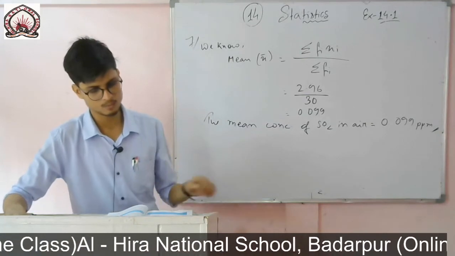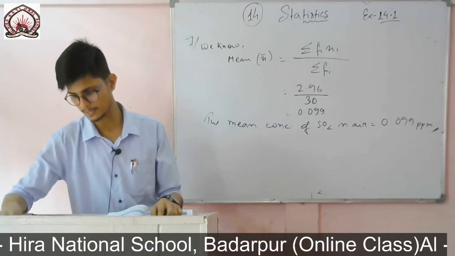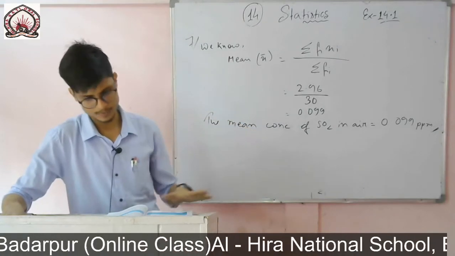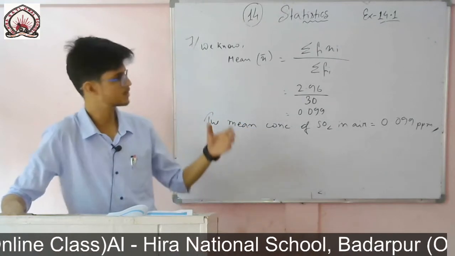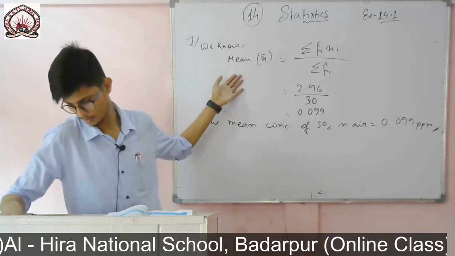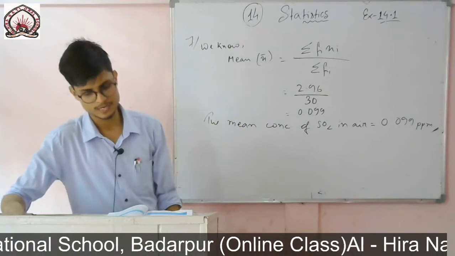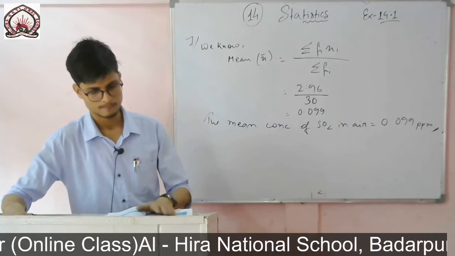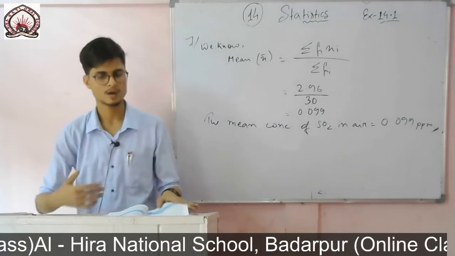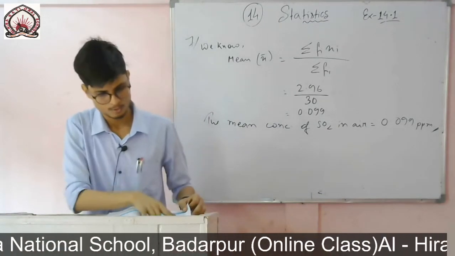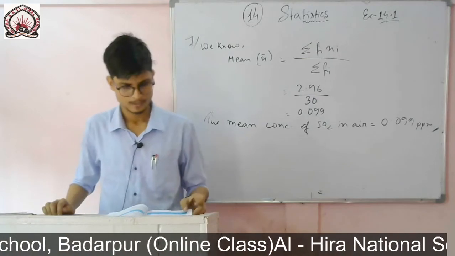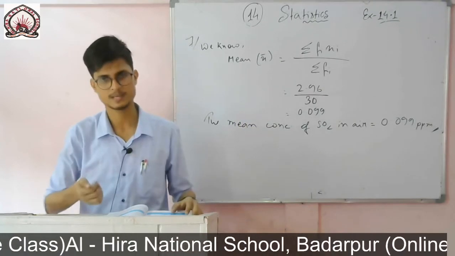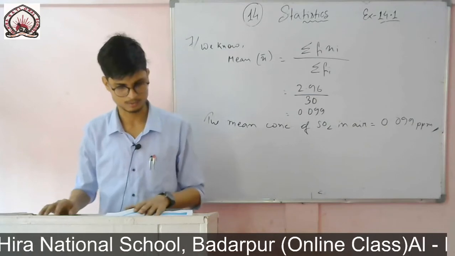Here you see the frequencies are very small, so you can easily multiply each and every one. Question number 7, you tried by yourself. Very easy, same like this way. You can use the direct method, or if you want you can use the step deviation method, but I think the comfortable one will be the direct method. If you want you can share it with me on WhatsApp, and I can check it. Question number 8 you try by yourself in the same way, then take a snap and give it to me. I can check whether it is correct or wrong.